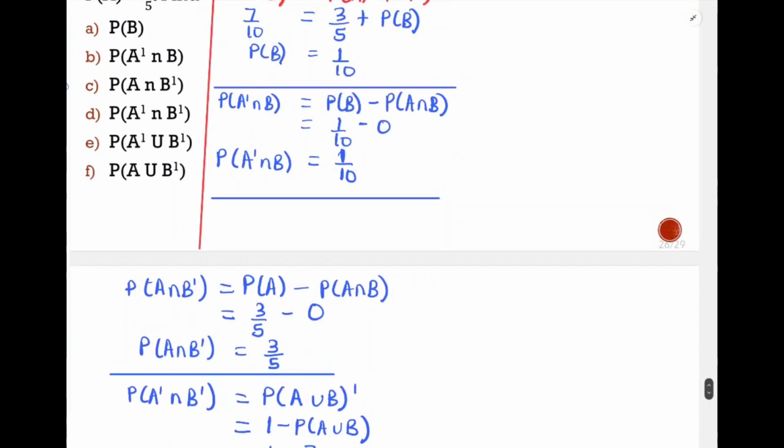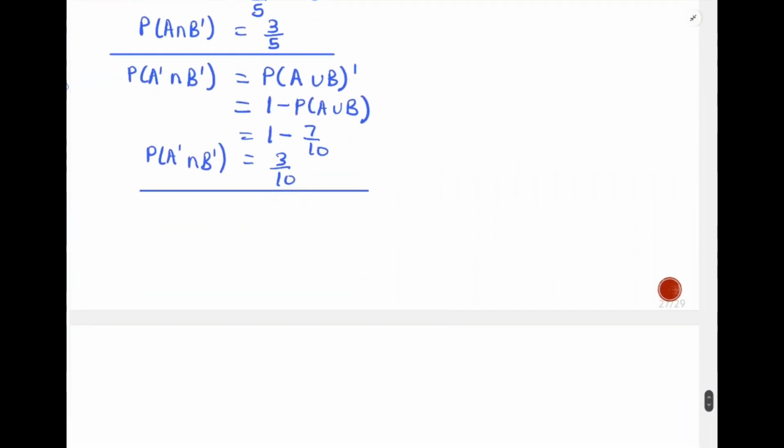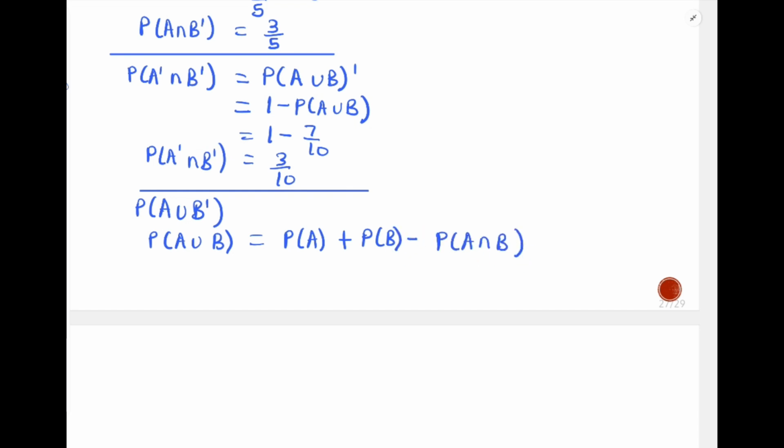Then part F wanted us to find probability of A union B complement. I told you how to find these probabilities. You can first quote the formula for finding probability of A union B. It is probability of A plus probability of B minus probability of A intersection B. But since this time we have a complement on the B, we shall end up putting it wherever B appears.